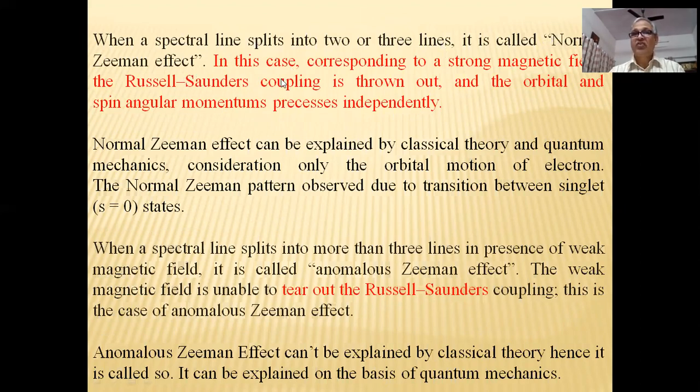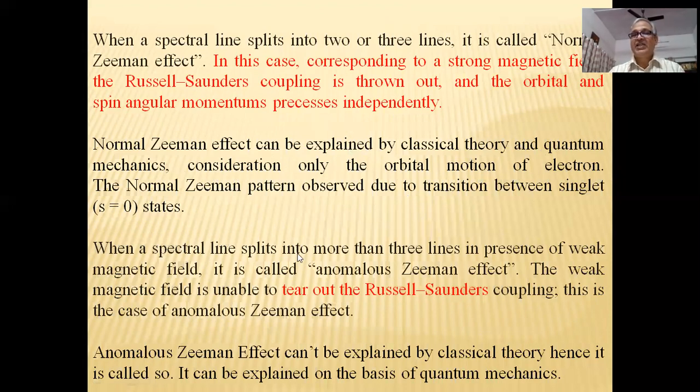In the case of the normal Zeeman effect, in a strong magnetic field, the Russell-Saunders coupling is broken and the orbital and spin angular momenta precess independently. The normal Zeeman effect can be explained by classical theory as well as quantum theory, considering only the orbital motion of the electron. The normal Zeeman pattern is observed due to transitions between singlet states.